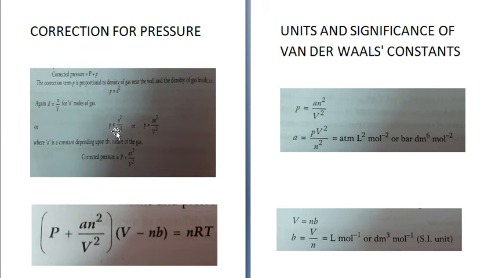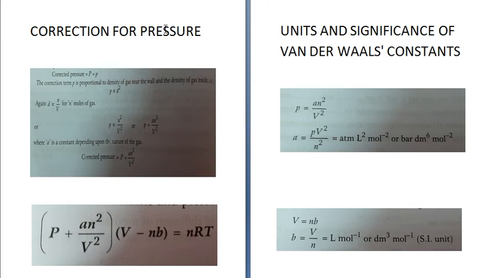So p is directly proportional to n square upon V square, or you can say that p is equal to a n square upon V square, where a is a constant depending upon the nature of the gas. So the corrected pressure becomes P plus a n square upon V square. This is the pressure correction.